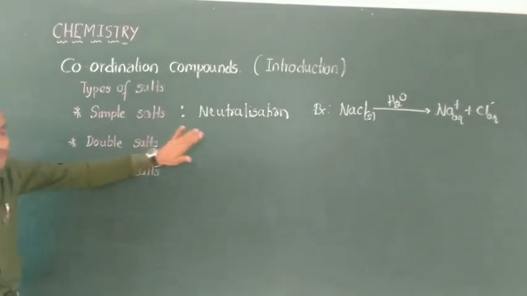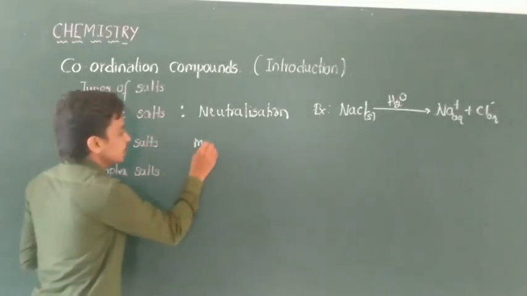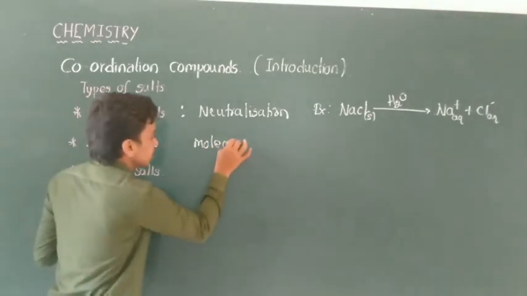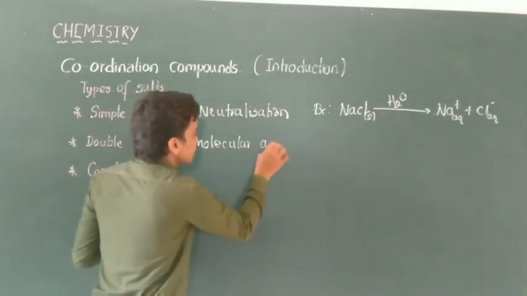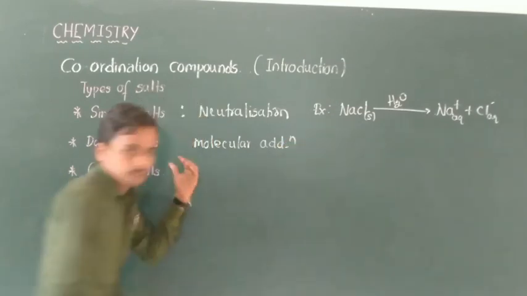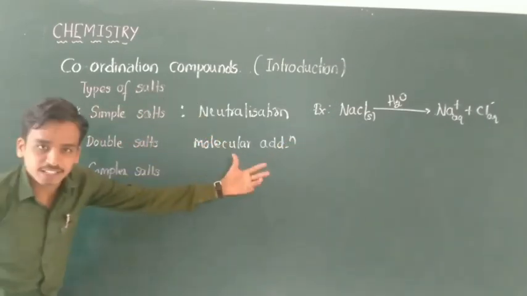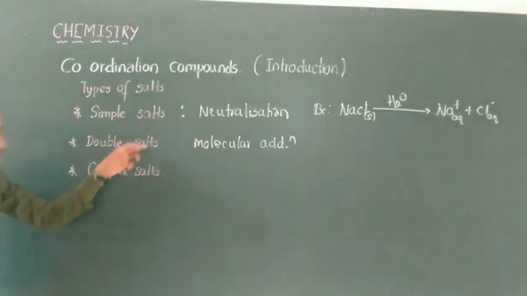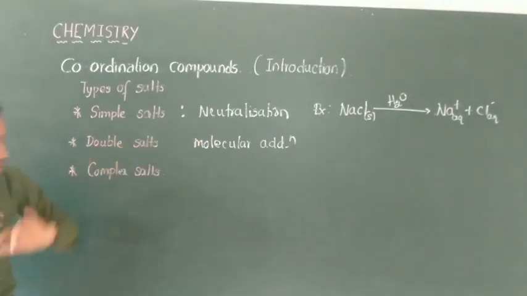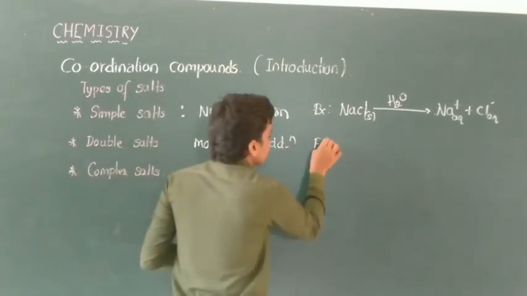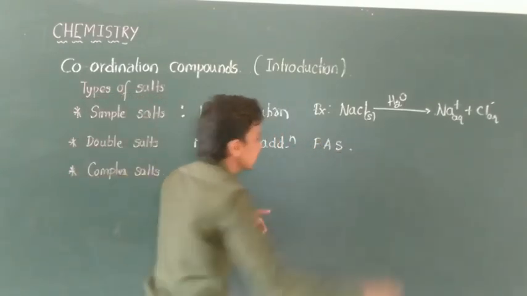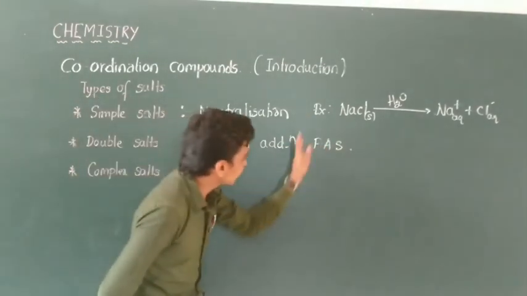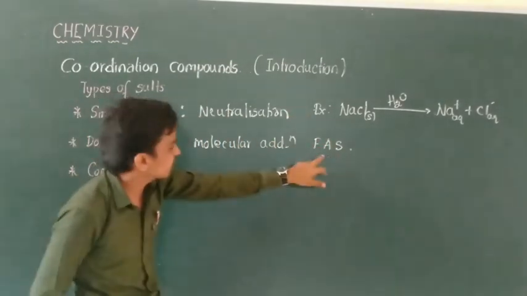The second type is double salt. These are the molecular addition of two different salts, that is, molecular addition compounds. What does molecular addition compound mean? Two salts are already present and they combine to make the double salt. For example, ferrous ammonium sulfate, in short FAS, which you will study in detail in the laboratory.